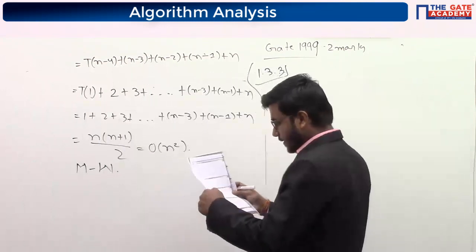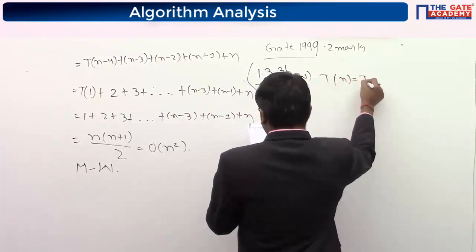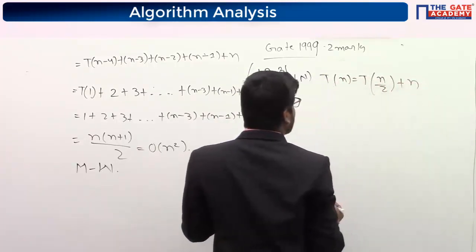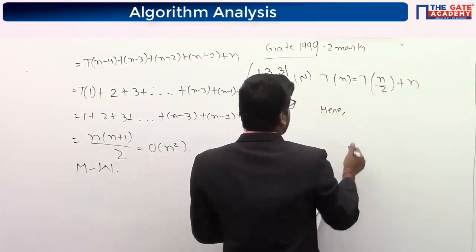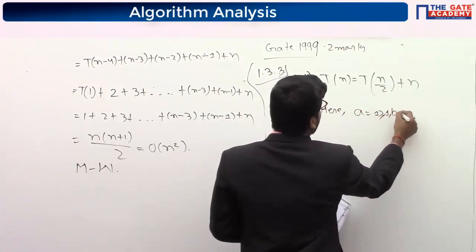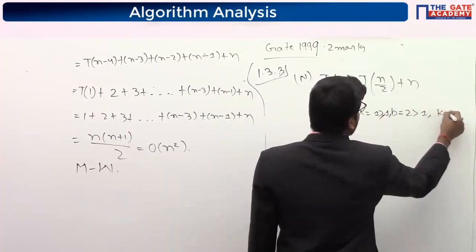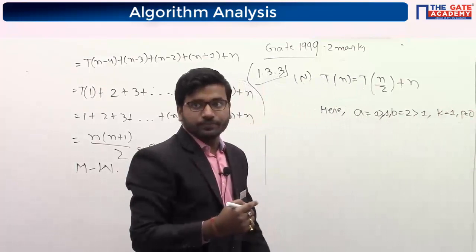So now it is N. N is saying that Tn is equal to Tn by 2 plus n. So here I think you can use master theorem. Here a equal to 1, b, a is greater than equal to 1, b is equal to 2 greater than 1, okay. k is equal to 1, p is equal to 0. So it is in master theorem, okay.